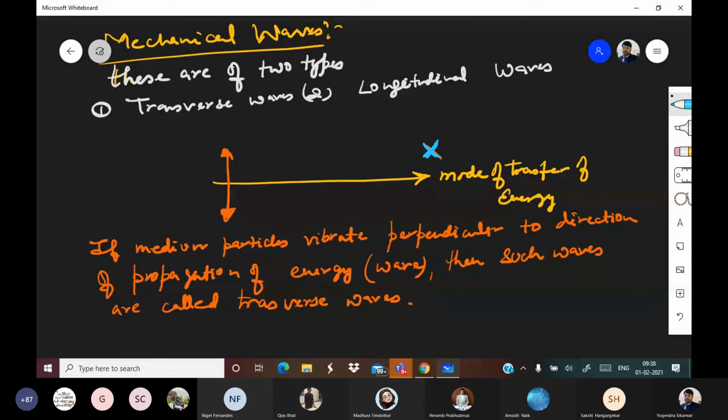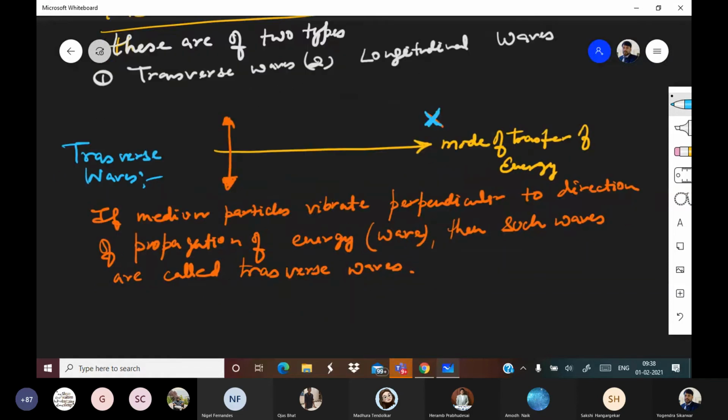All right. So what are the examples of transverse waves? Anyone? Can you give some examples of transverse waves?